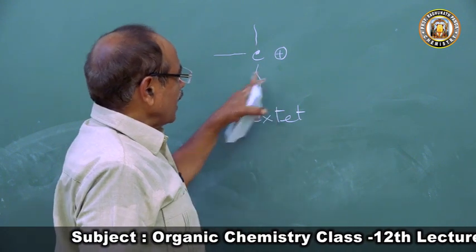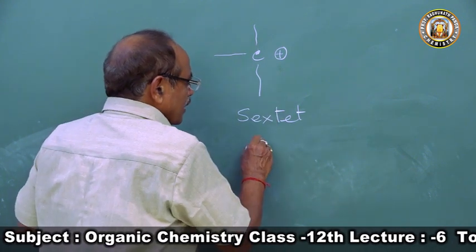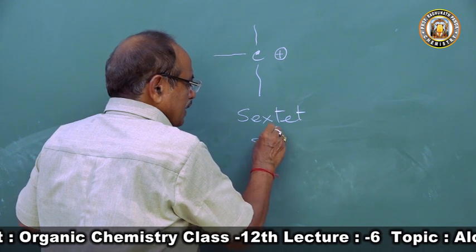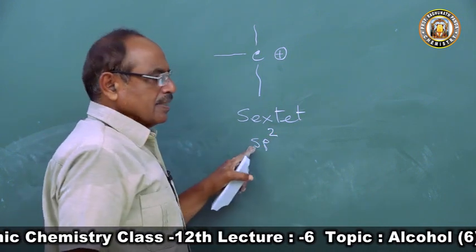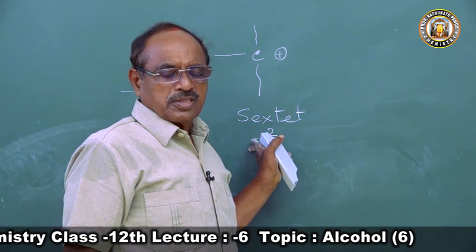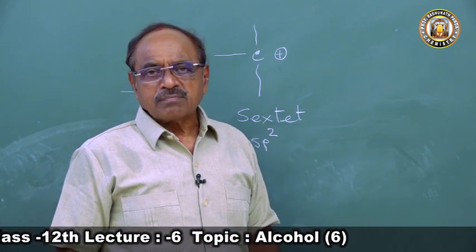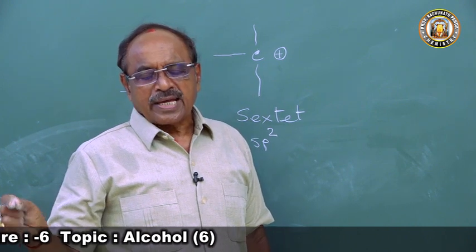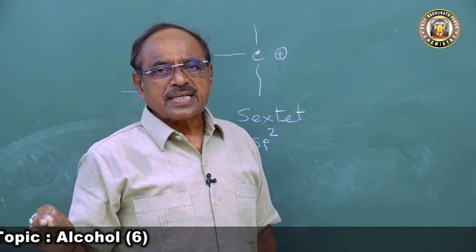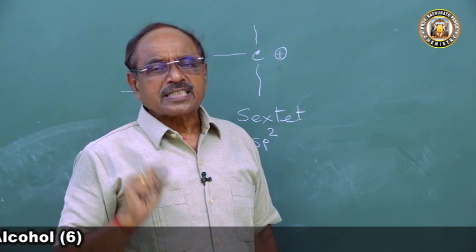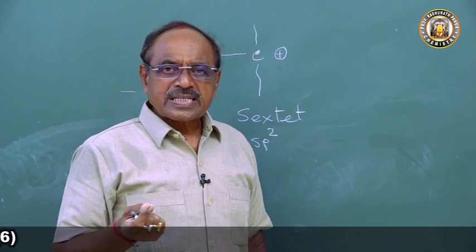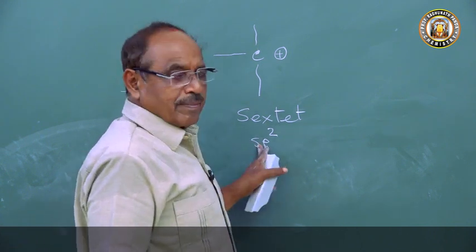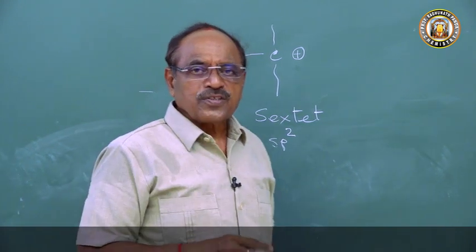Then what is the hybridization of carbon? In carbonium ion, the carbon atom is in sp2 hybrid state. This is a question for your JEE or your NET exam. The carbon atom in carbonium ion, carbocation, is sp3 hybrid state, sp2 hybrid state, or sp hybrid state? This may be a question.